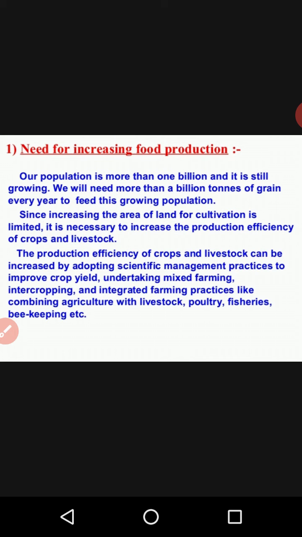The second point is the nourishment of the growing crop, as well as management of the growing crop. That was the second major practice. Clear? And the third one is management and protection of the growing crop, as well as the harvested crop.